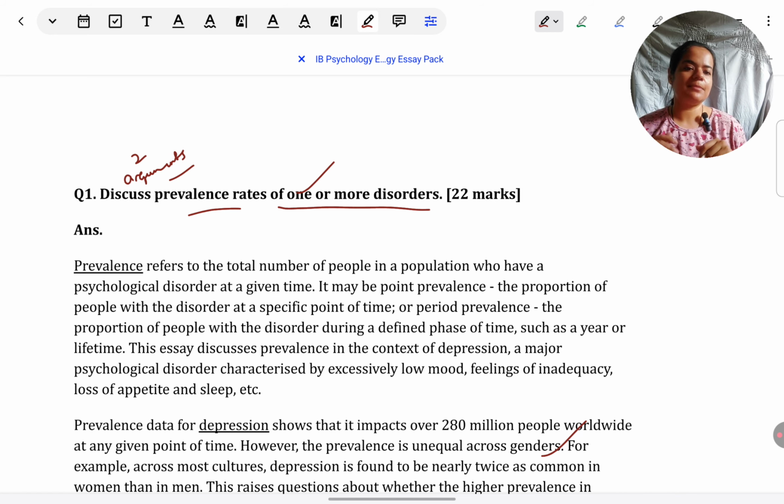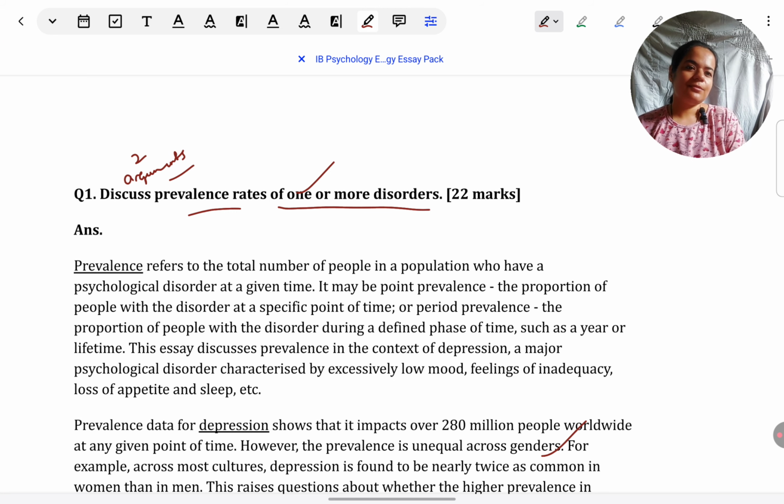I'll give you a simple example. I'm saying that the differences in gender on depression could be because of genetic reasons. Then I'm saying for socio-cultural reasons. So it helps to see a contrast. Why it could be because of genetic, alternatively why it could be because of socio-cultural. If I switch the disorder only, I make it about OCD for socio-cultural, somewhere the direct comparison link is broken. I feel the essay gets broken over there. But of course, if you can write it well, you can integrate it well, you're free to take it.